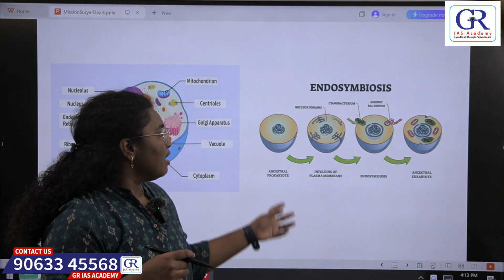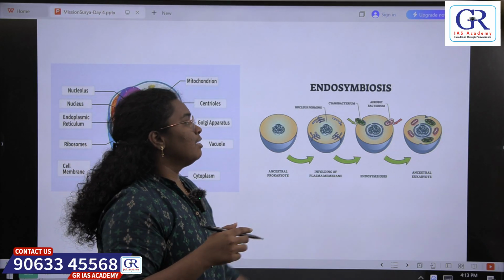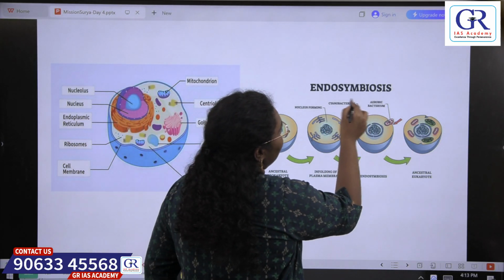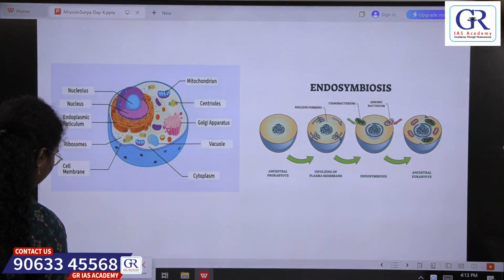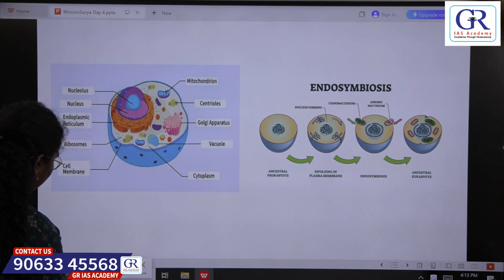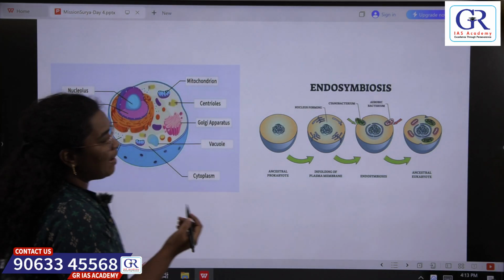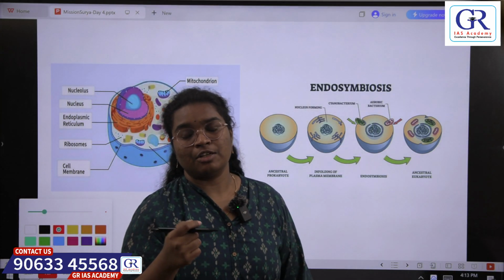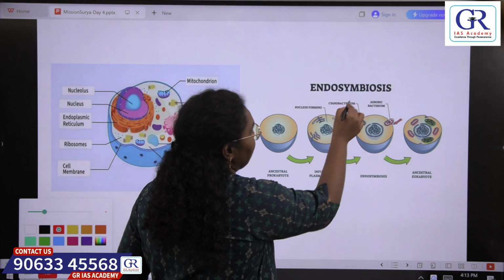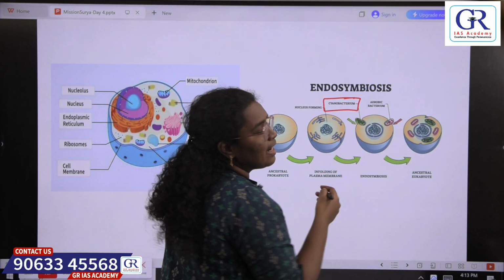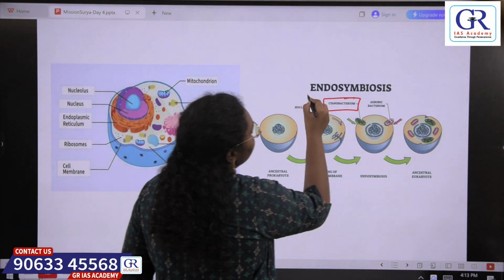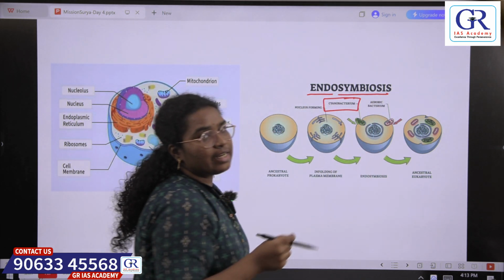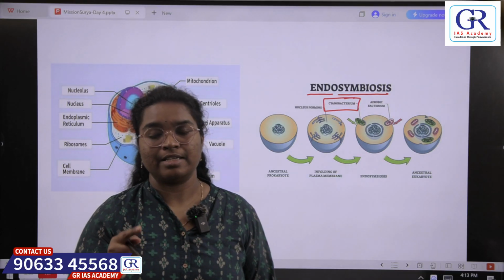During the formation of the cell, the bacterium entered and started living inside the cell symbiotically. So that is why the name endosymbiosis. Living inside the cell symbiotically, that is, helping each other.